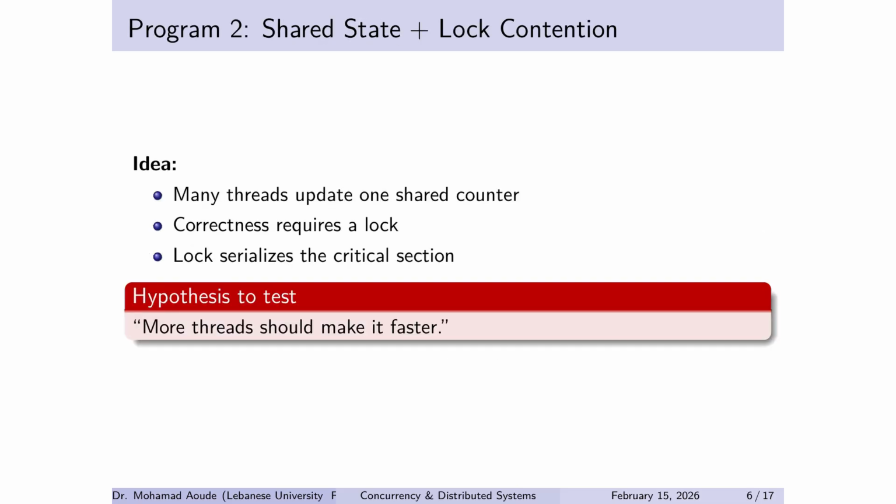Now we flip the story. This program is deliberately designed to kill the naive belief, more threads always helps. Here we have many threads, but one shared counter. To be correct, we must protect it, so we add a lock, and instantly the parallel program becomes partially serialized. Every thread must pass through the same doorway. This becomes your first real experience of the cost of correctness. Correctness is non-negotiable, but it isn't free.